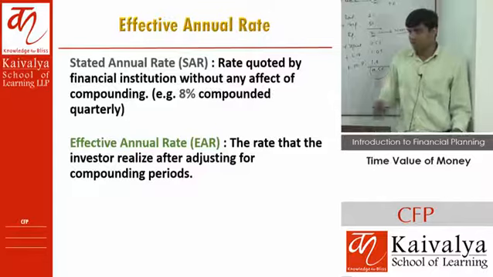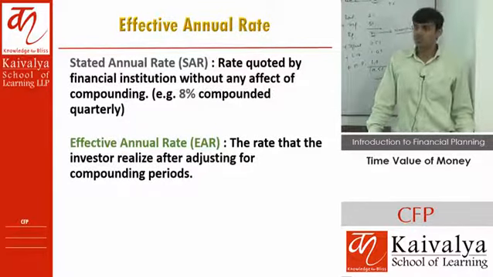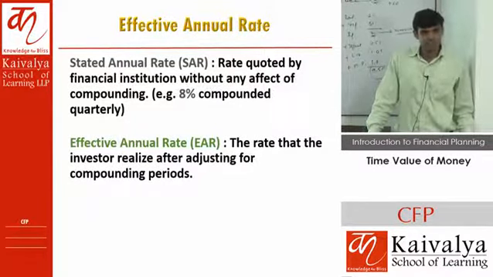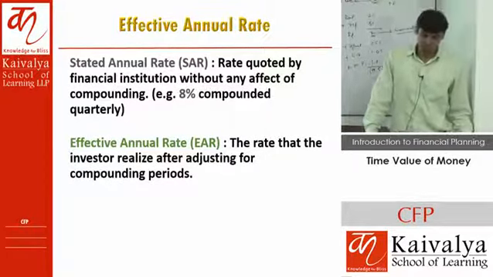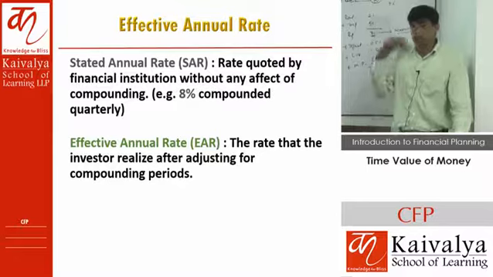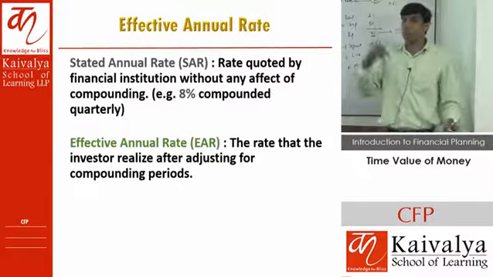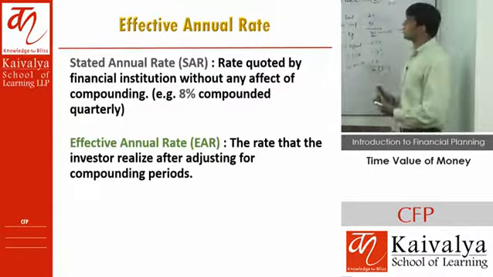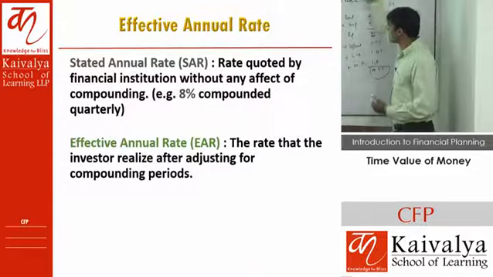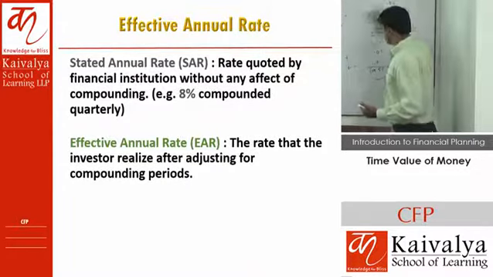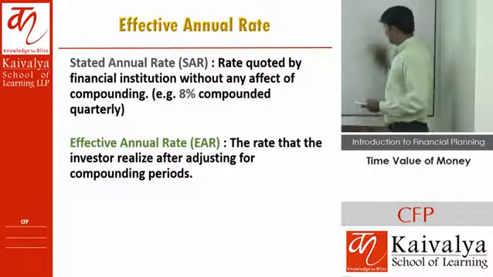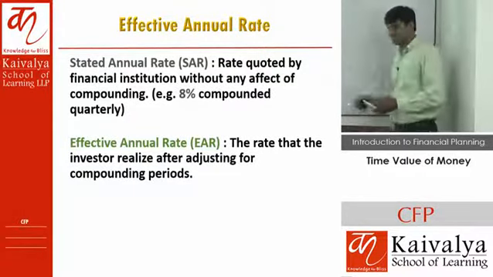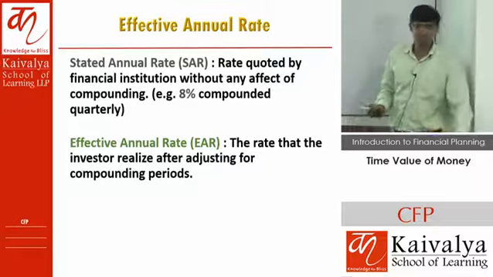Change hoga na, I'll be getting more than what they have actually suggested. Okay? So that is known as effective rate of return. So our first calculation starts with understanding simple interest, then compound interest, and then we'll switch over to this advanced technology. Right? Probably if somebody has done all these things in college, मजा आएगा उनको देखने में ये क्या हो गया. And we need to understand technology, simple, right?